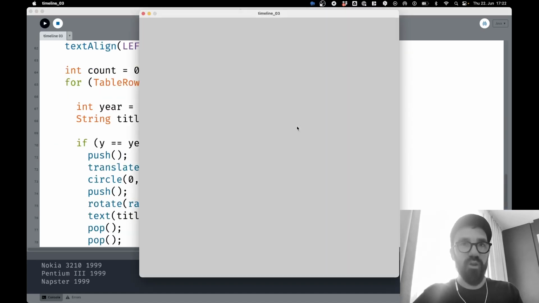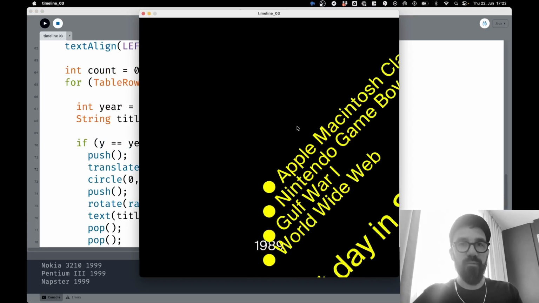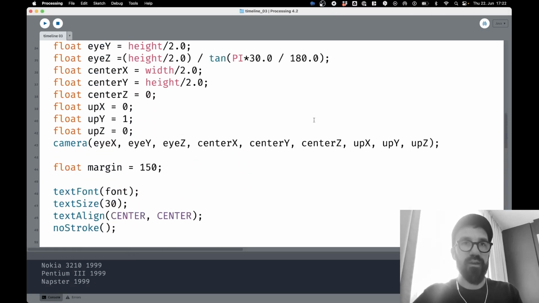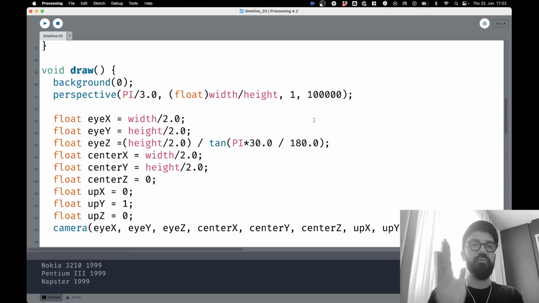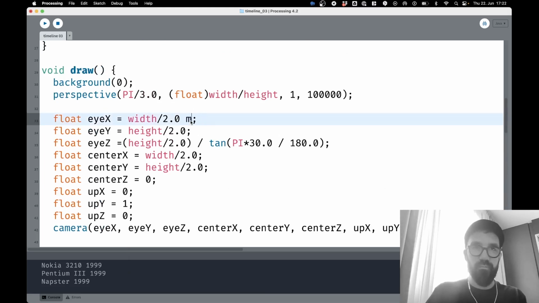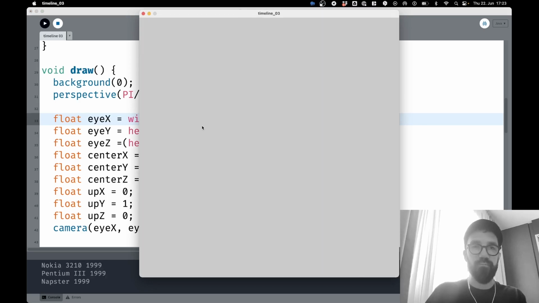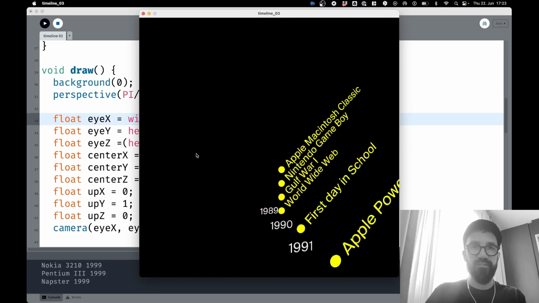Okay, let's check it again. So the thing is that we are now flying through the scene. Maybe we can make it a little bit more interactive by creating the possibility to move the eye of the camera between left and right. So plus map mouse x, comma 0, comma width. So we are controlling the eye x position, comma minus 400, comma 400. And that should give us some control over the position of the angle. Yes, here we go.